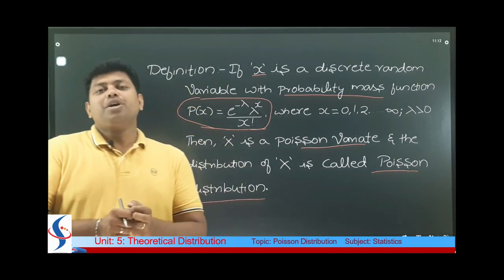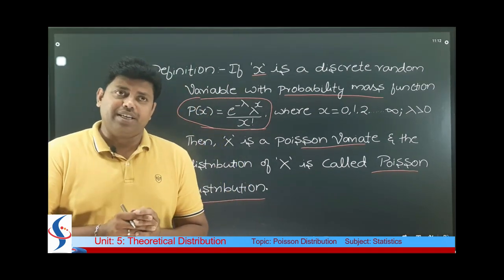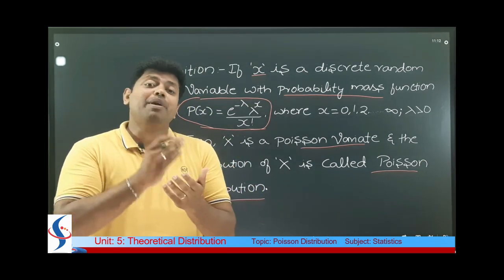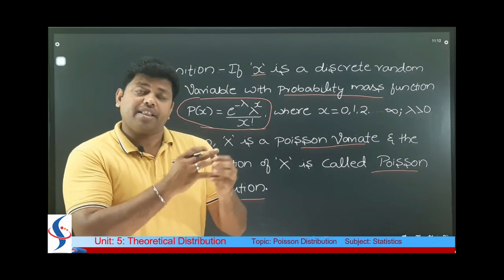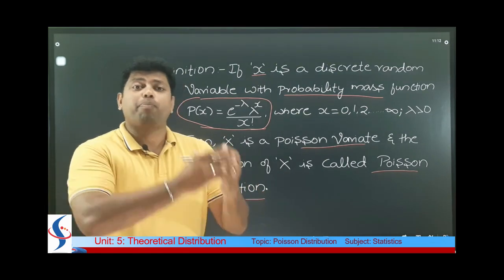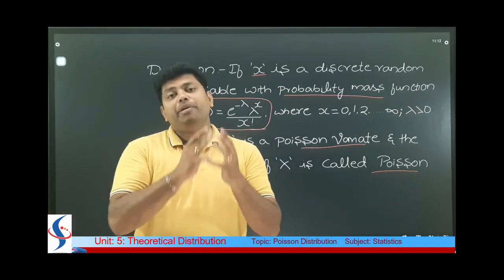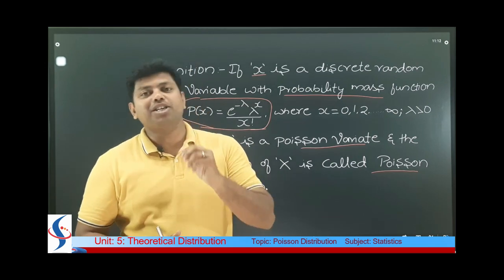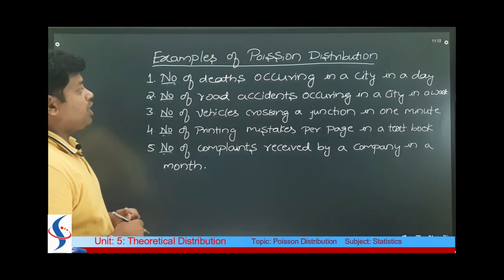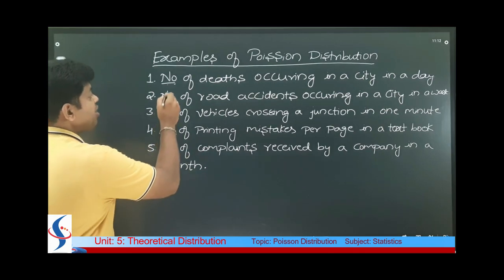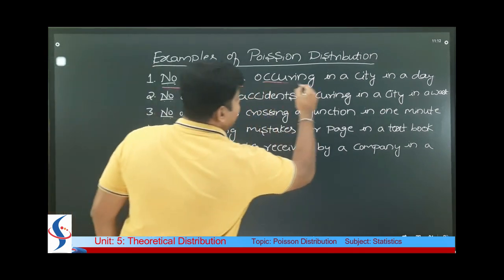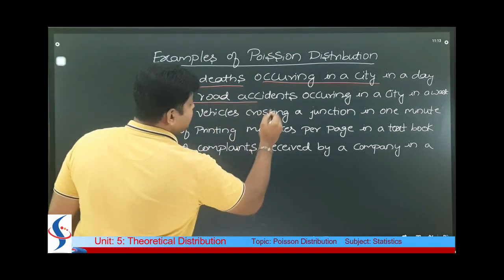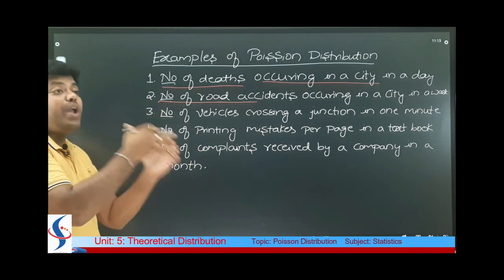Next, let me teach you some examples. See students, if you remember these examples of Poisson distribution, then it will be very easy to identify whether a given problem belongs to a Poisson distribution or binomial distribution. So now let me give some examples of Poisson distribution. The first one is the number of deaths occurring in a city in a day. You have to remember this, students. Number of road accidents occurring in a city in a week.